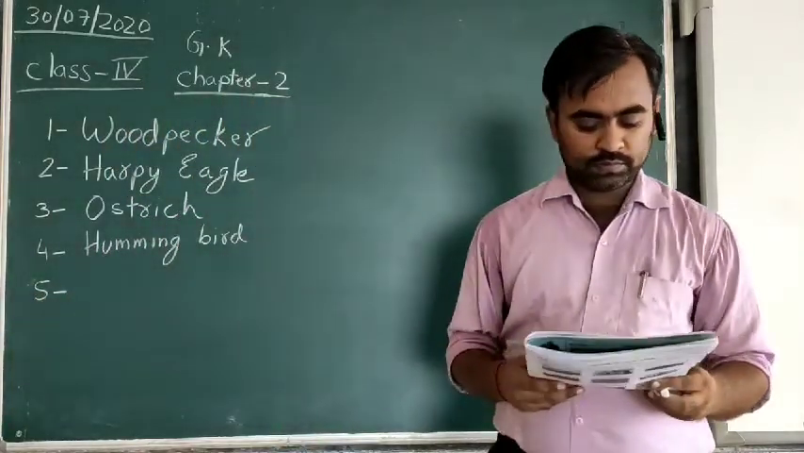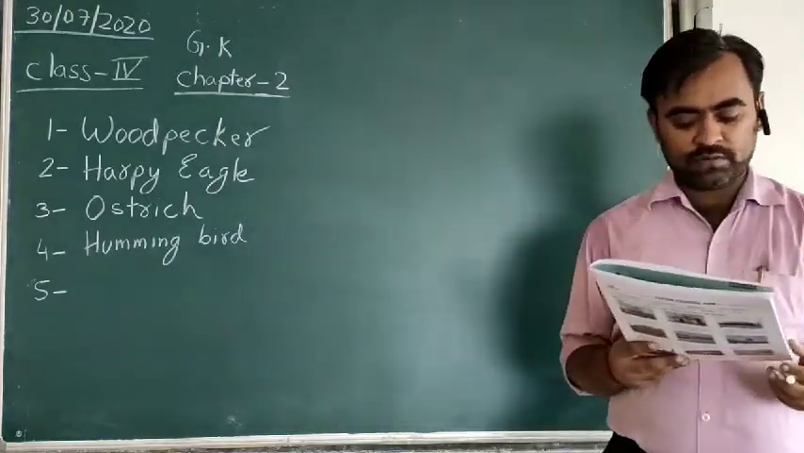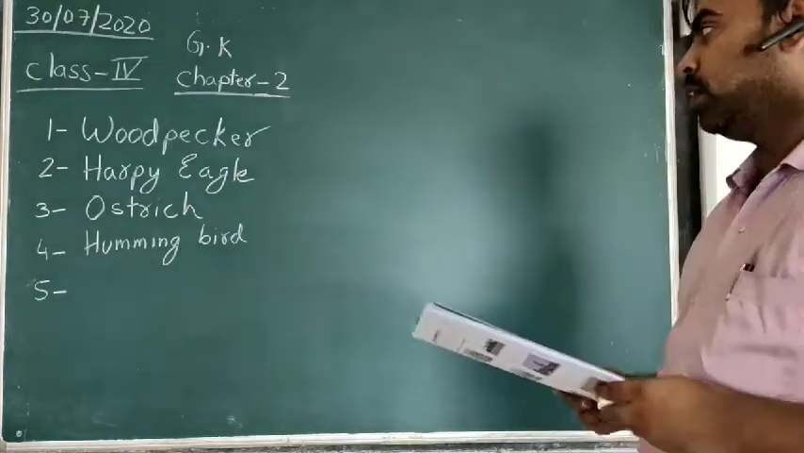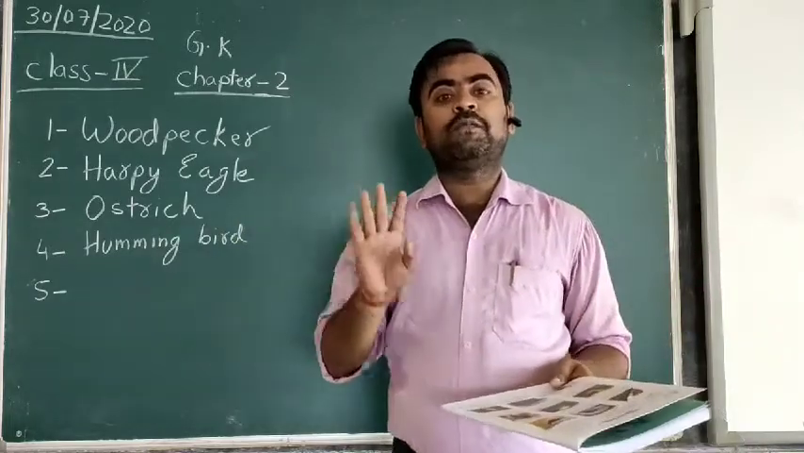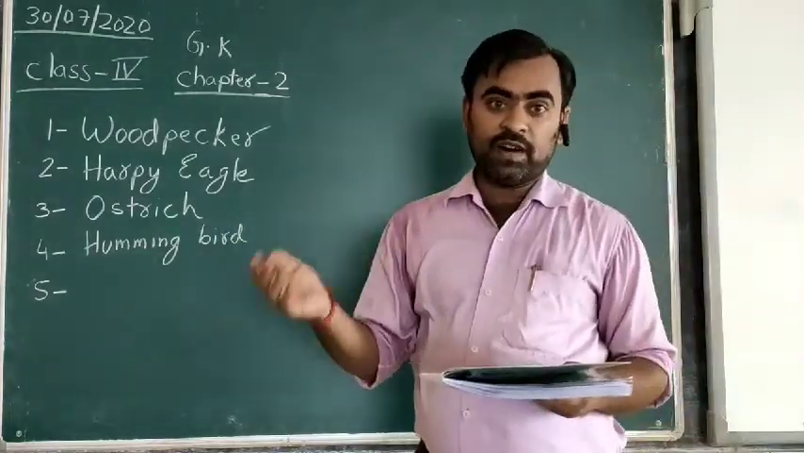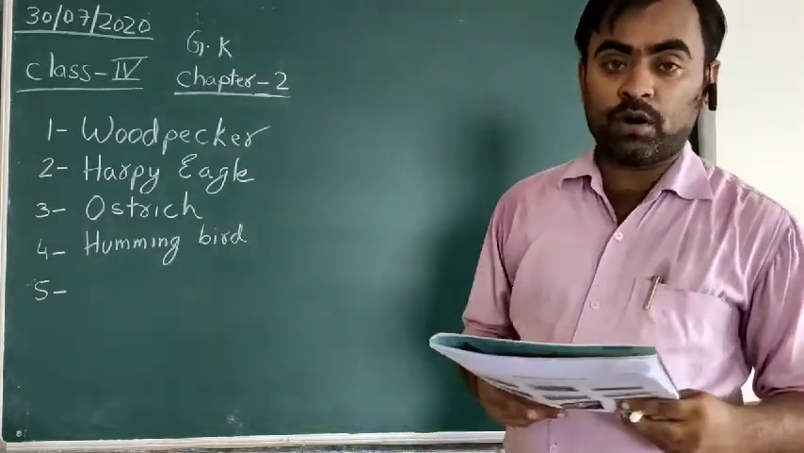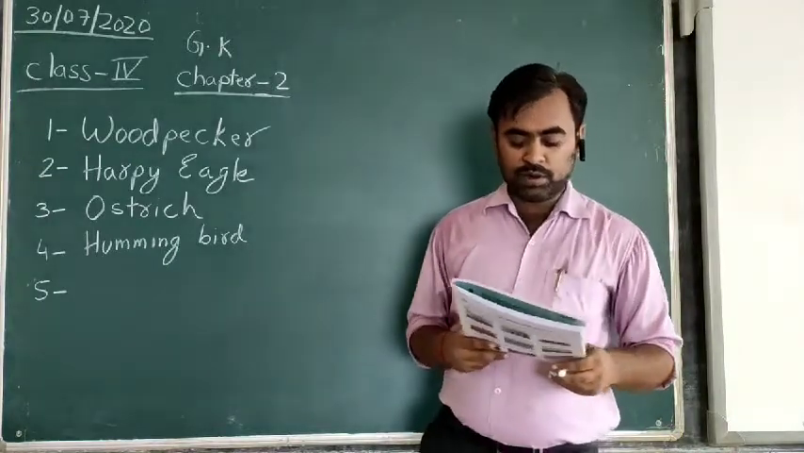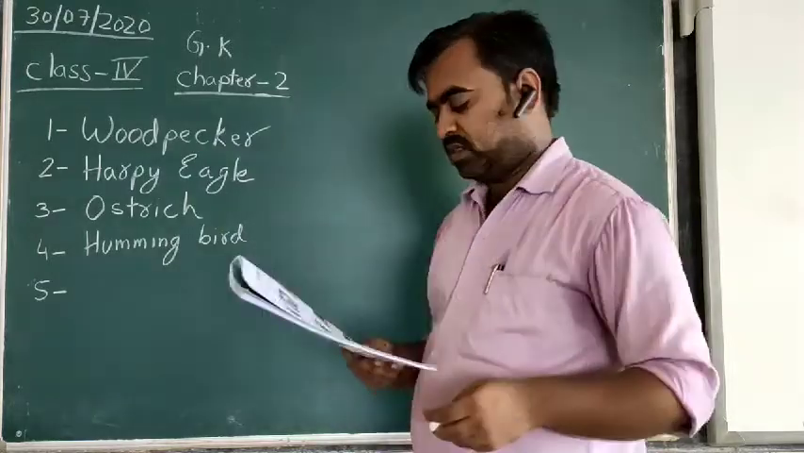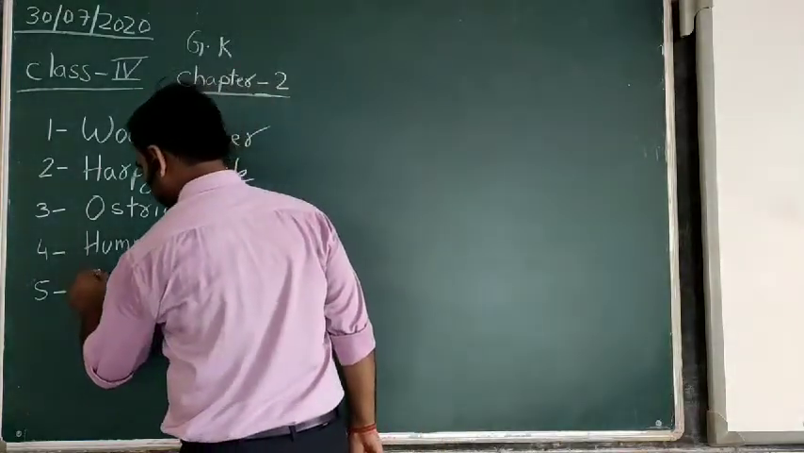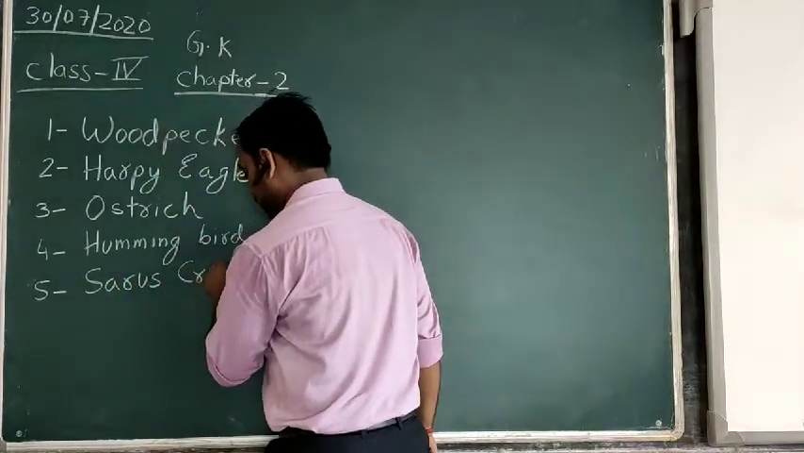Next one, fifth one. I am the tallest flying bird. I can stand up to a height of almost 6 feet. In the third one, we discussed the tallest bird, which is flightless. The ostrich was flightless, but in this question we have to discuss one of the tallest birds which can fly. And the answer is Sarus crane.